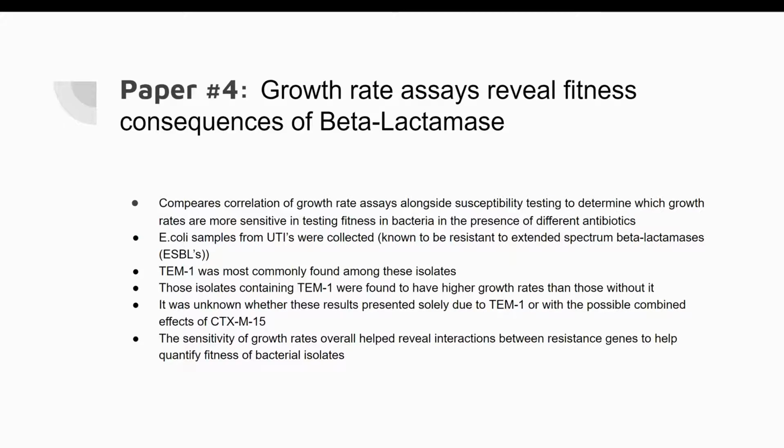And UTIs are usually treated with antibiotics, but antibiotic resistance is beginning to limit this treatment against multiple antibiotics, and beta-lactamase genes are a big contender of resistance genes in the UTIs.